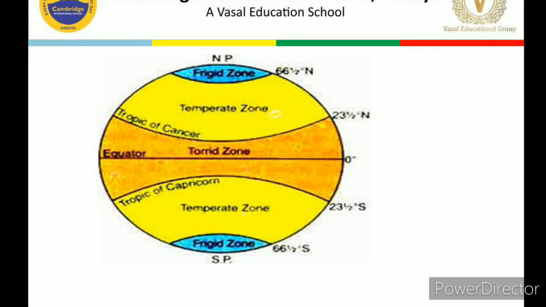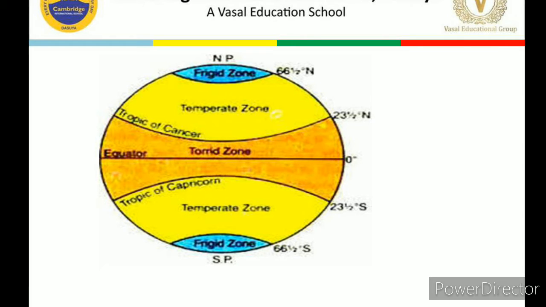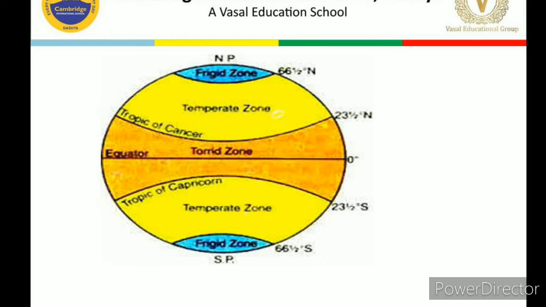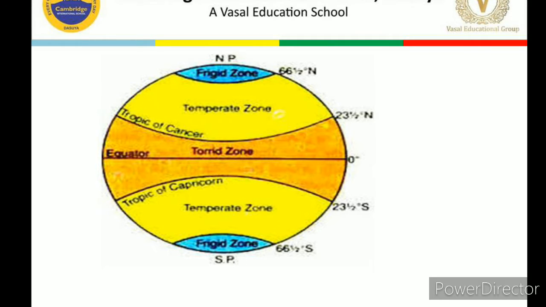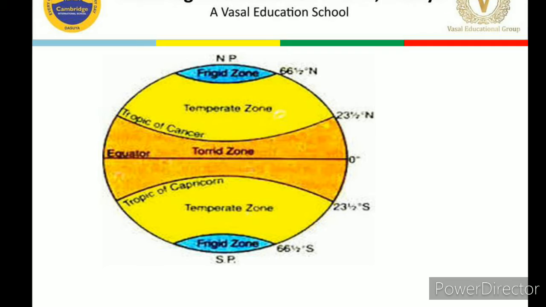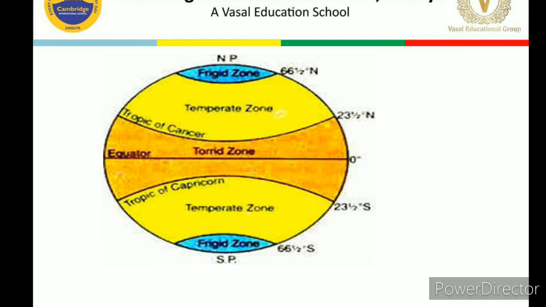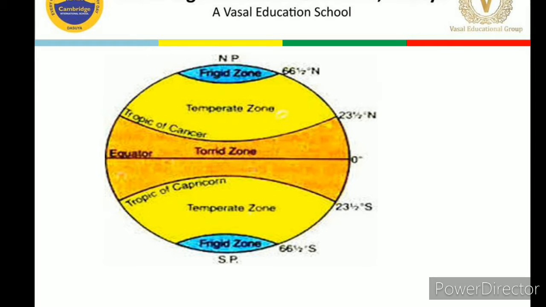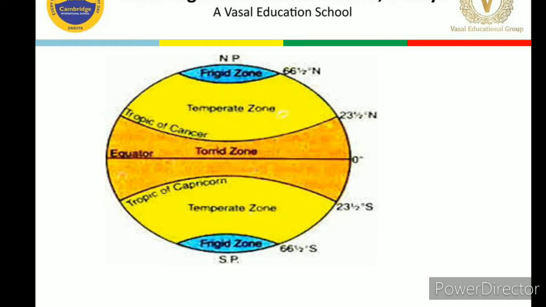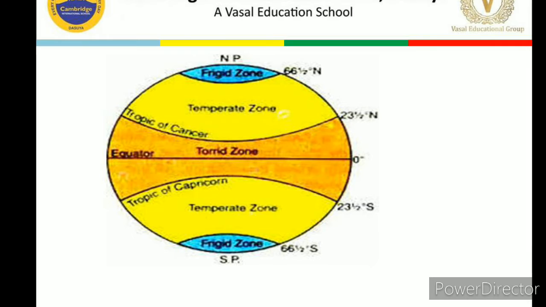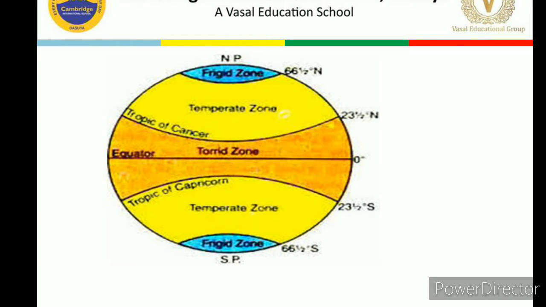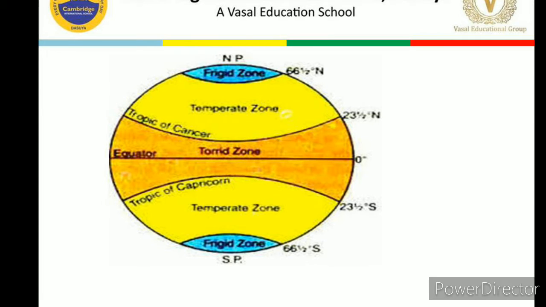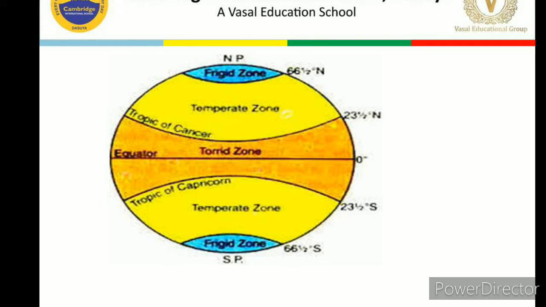Now, let's discuss the frigid zones. Areas between the Arctic Circle and the North Pole in the Northern Hemisphere, and between the Antarctic Circle and the South Pole in the Southern Hemisphere, these areas are known as the frigid zone. They do not receive much sunlight, hence these are very cold areas and these are known as the frigid zones.